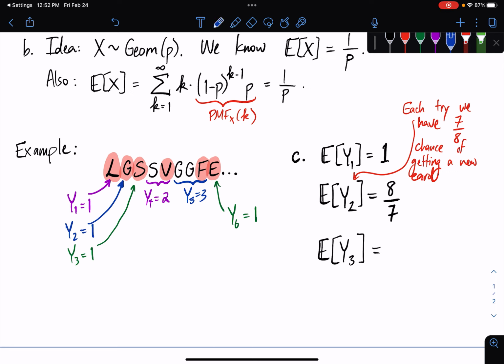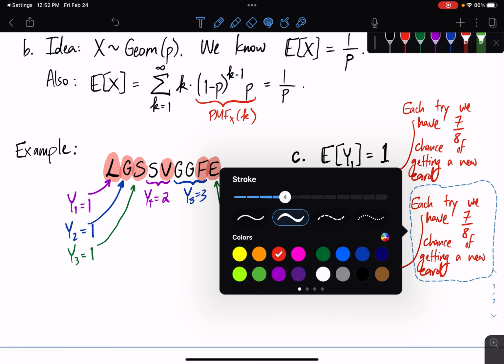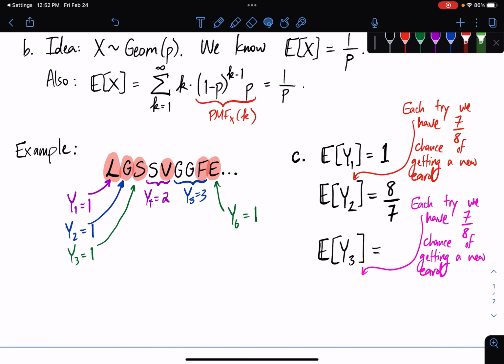Here, it's kind of the same story, except for now this story is in pink. And in this story, each try we have 2 cards, so there's 6 more we're trying to get. So each try we have a 6/8 chance of getting a new card. And so this is going to be 8 over 6.